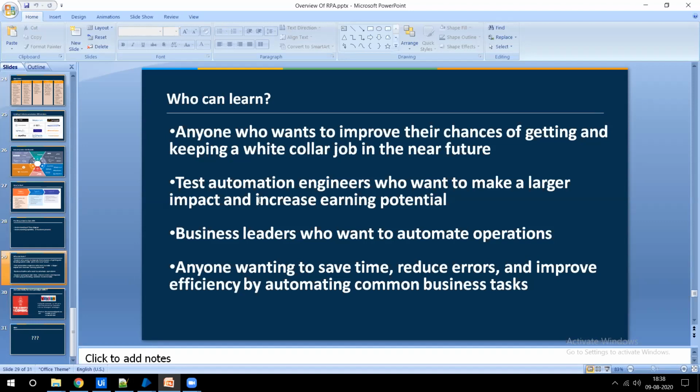And the most important part, Selenium uses Java coding. You need to have the Java knowledge. I'm not saying vast knowledge, but at least basic, where you can write. Here you don't need any language. Everything they have created using the language, you need to drag and drop in RPA.